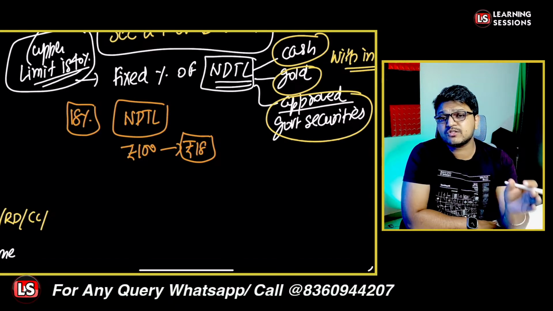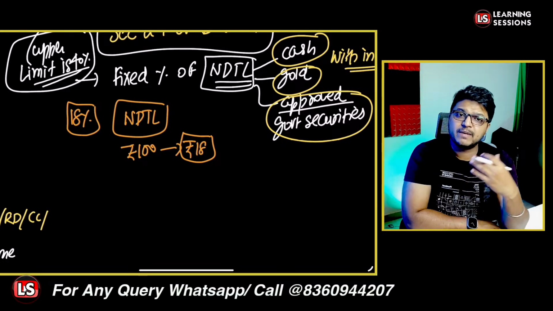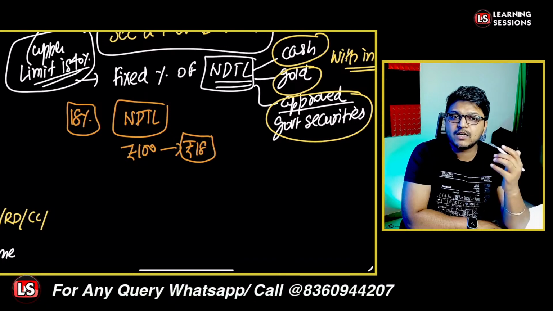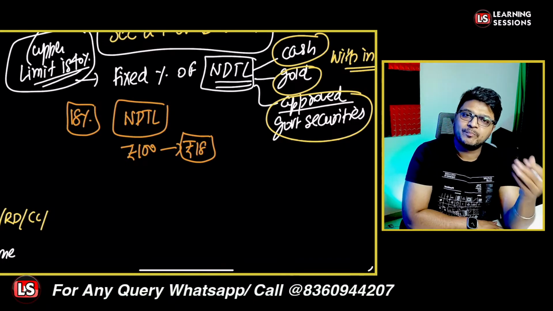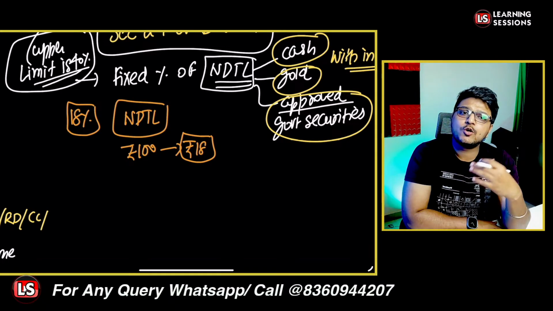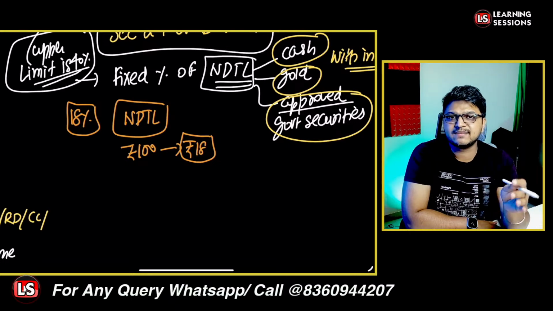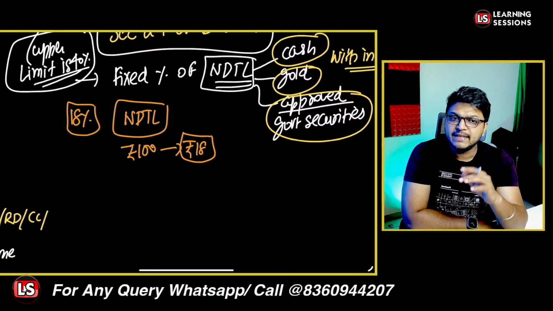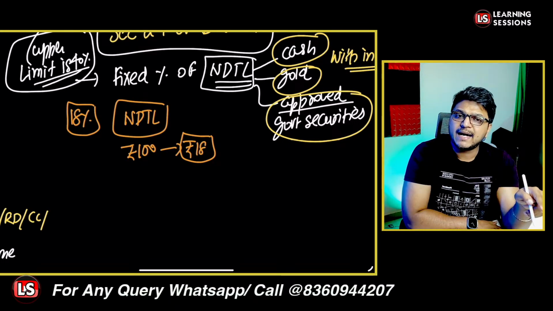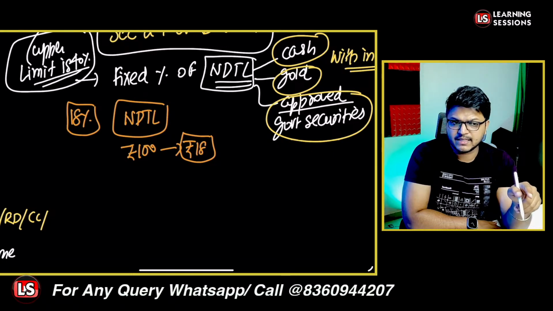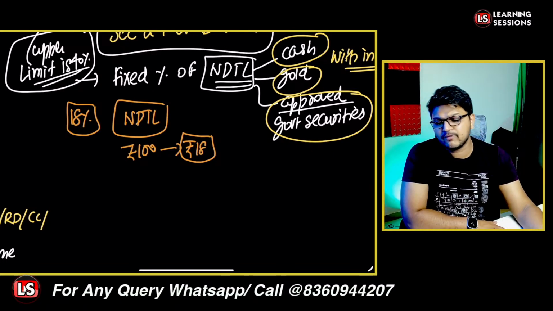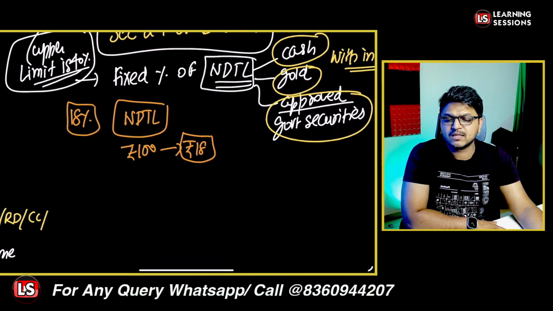And further, if there was excess CRR which was maintained previously, let's say the CRR requirement for the bank was 80 crore and the bank was maintaining 100 crore of cash with the Reserve Bank of India, now the excess of 20 crore was there. That can also be considered as a component of the SLR. So these are the components which can be there.